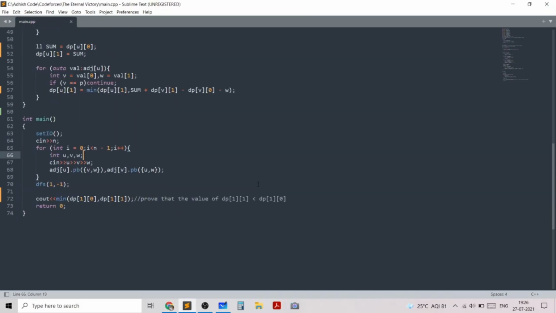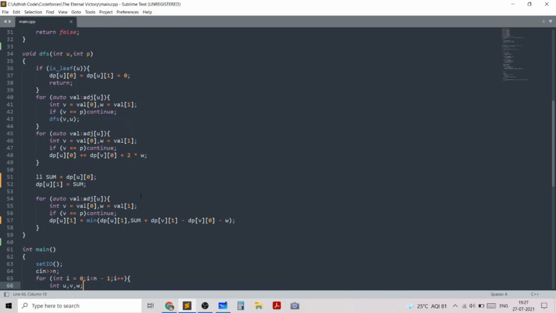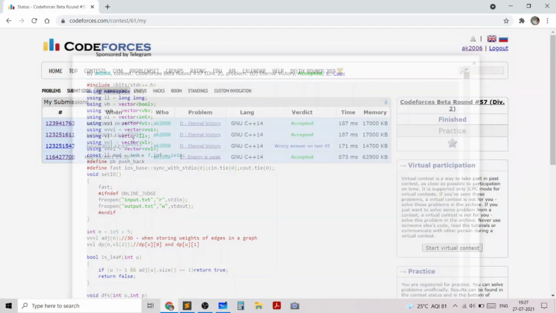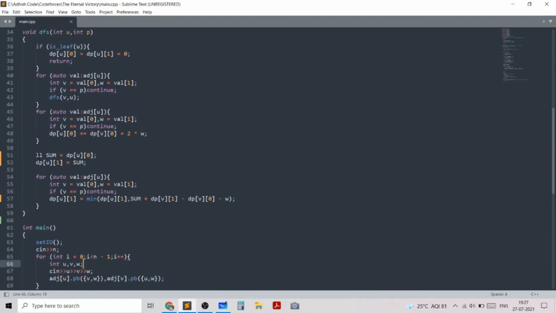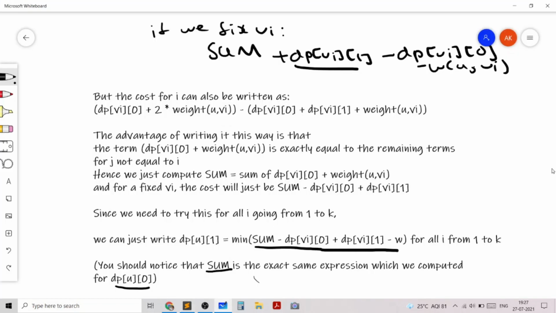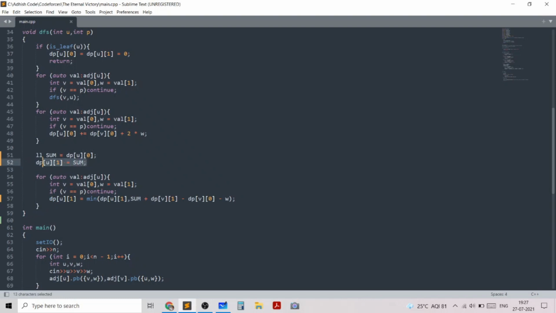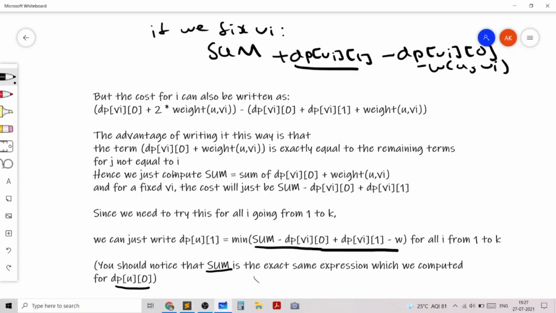There's actually some assumptions I'm making in my code, and I want you to find out what assumption I'm making. This code gets accepted and the assumptions which I'm making are correct, but I need you to find out and write in the comments what slight error I may be making in this section of the code, and why does this section of the code actually work. Because if you think carefully about it, this is not exactly what I mentioned in the whiteboard, more specifically because of this statement, which is actually not what I mentioned in the whiteboard initially.